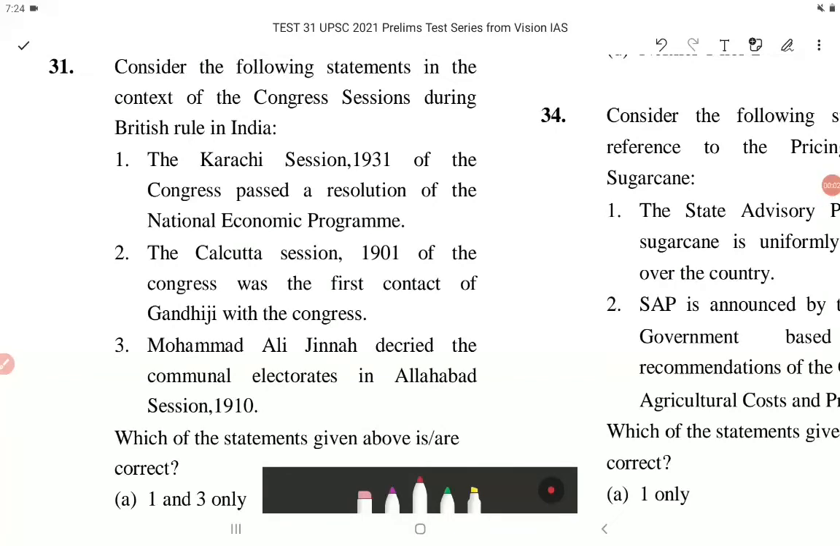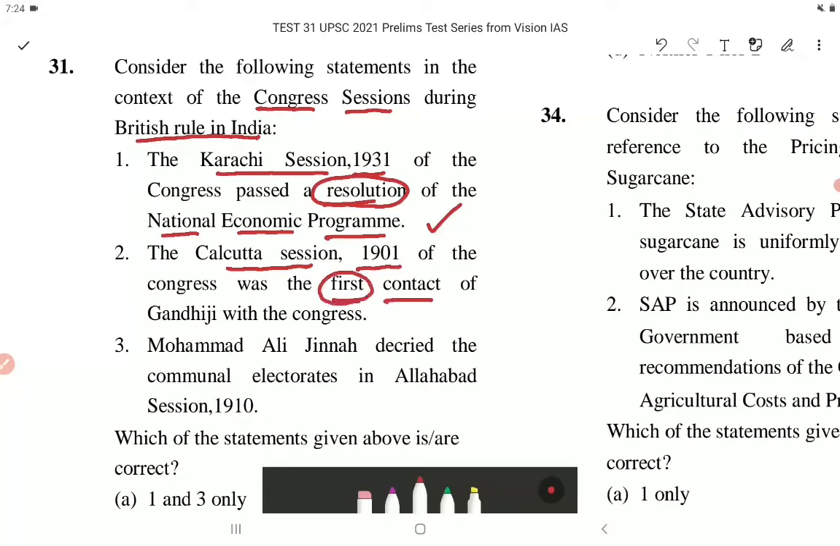Question number 31. Consider the following statements in the context of the Congress sessions during British rule in India. Statement 1. The Karachi session 1931 of the Congress passed a resolution of the National Economic Program. This is true. Statement 2. The Calcutta session 1901 of the Congress was the first contact of Gandhiji with the Congress.